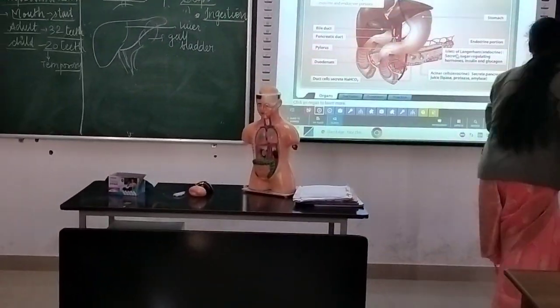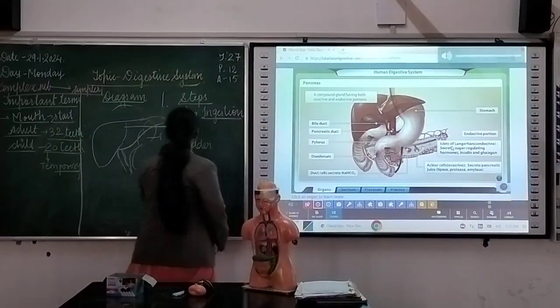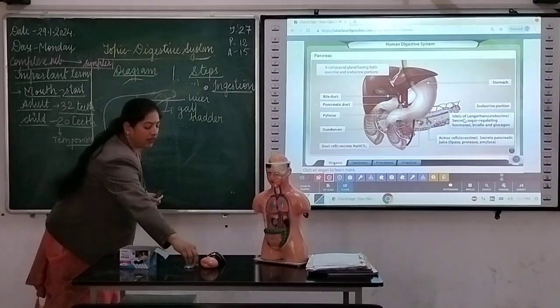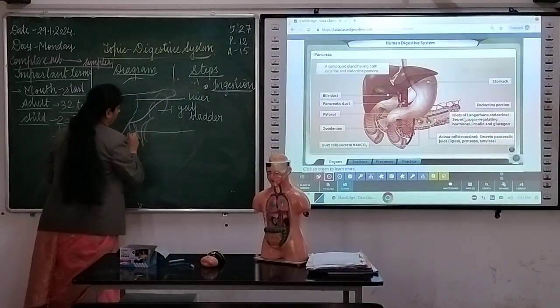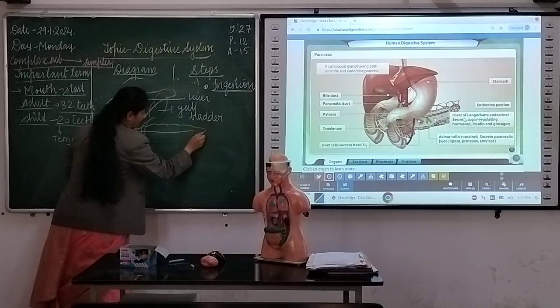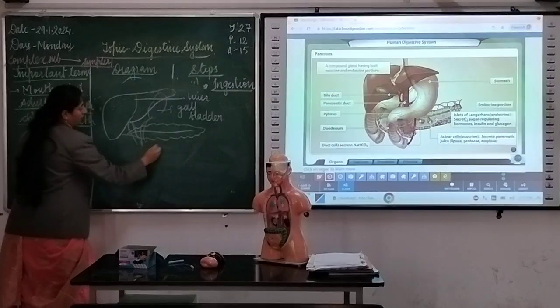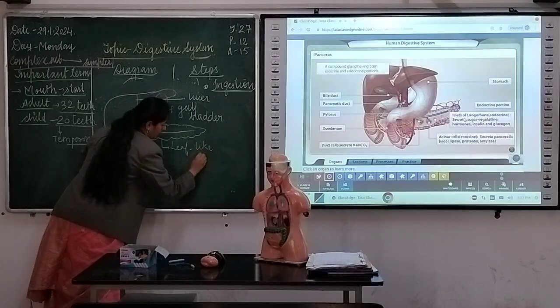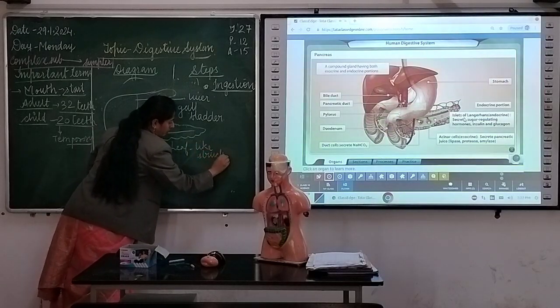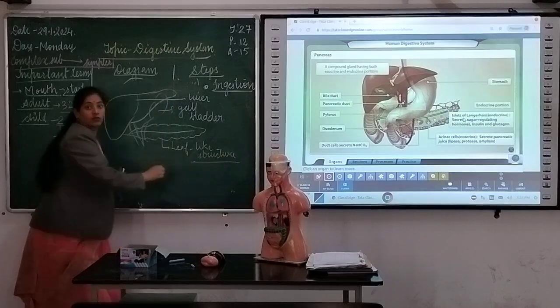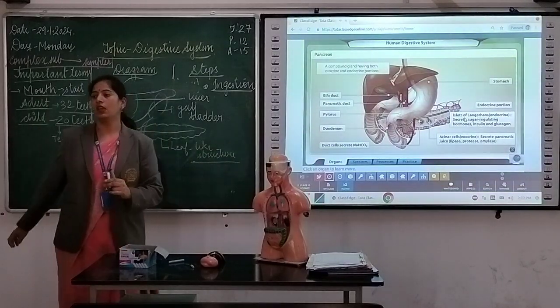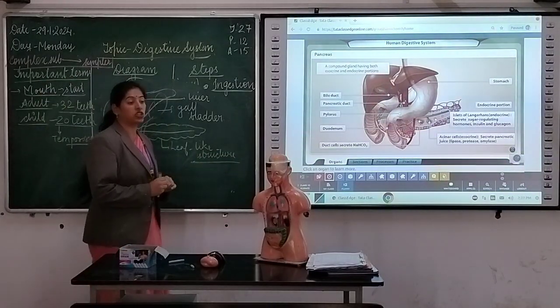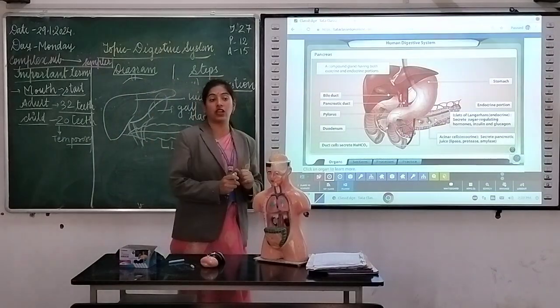The exocrine part secretes an alkaline pancreatic juice containing enzymes, and the endocrine portion secretes sugar-regulating hormones, insulin and glucagon. The pancreatic duct drains the pancreatic juice into the duodenum. Clear? So pancreas is a leaf-like structure.